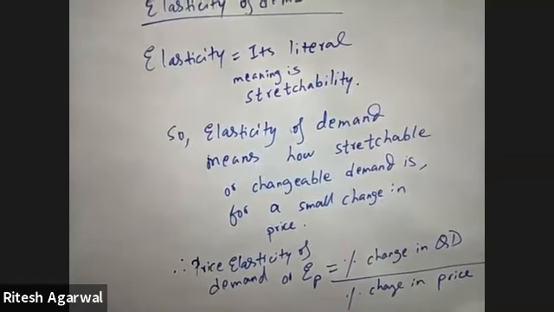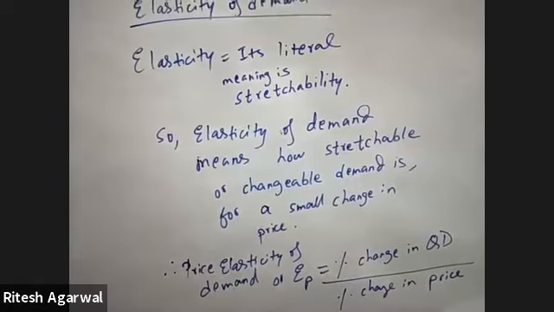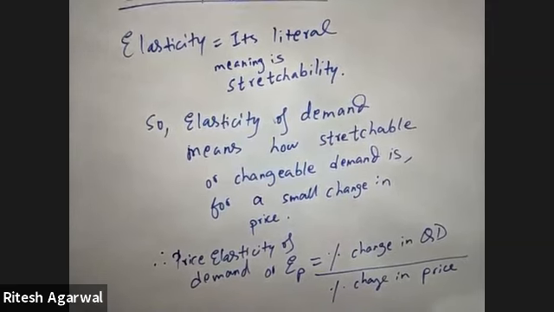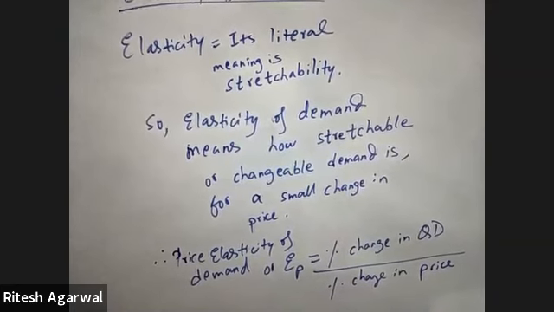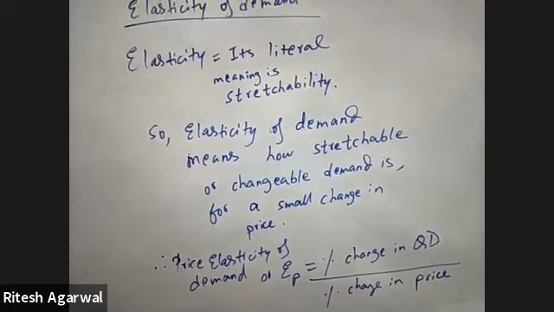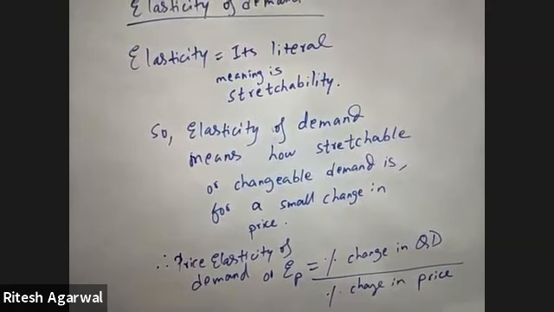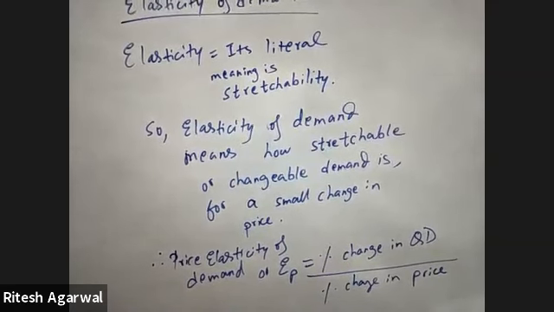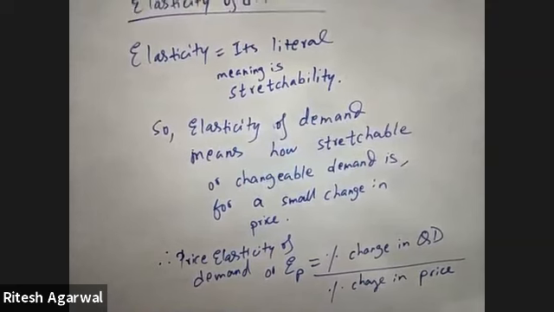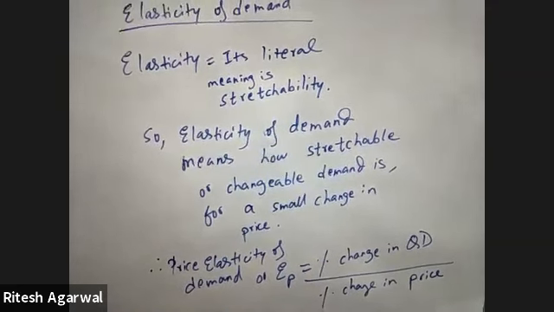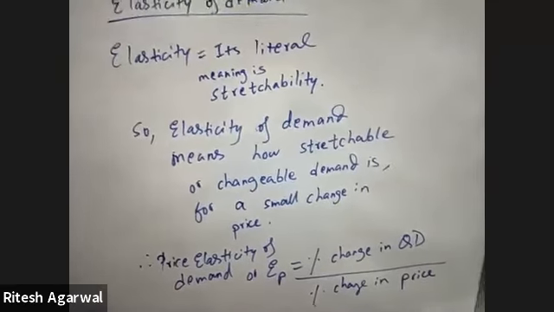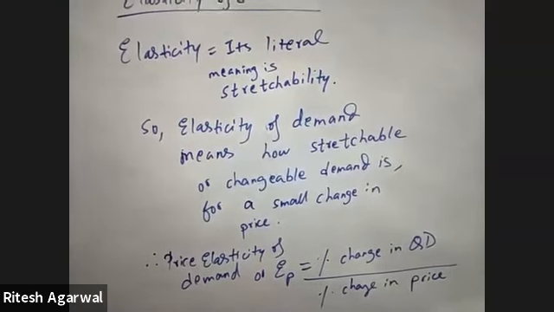Demand is much more changeable. For a small rise in price, demand can fall drastically. That is the meaning of elasticity of demand. The formula for price elasticity of demand, or EP, is percentage change in quantity demanded divided by percentage change in price. It means that if the price changes, say by 1%, then by how much percent does demand change? The more demand changes, the greater will be the elasticity, and the less demand changes, the lower will be the elasticity.